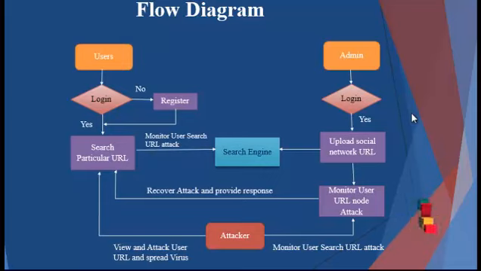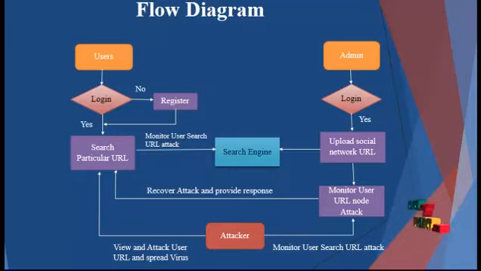This spreading of viruses can be avoided by the separate admin process, which can view which node is attacked, then recover the user's search attacked node, then provide a response. Our process mainly focuses on avoiding the spread of viruses in web search in search engines.